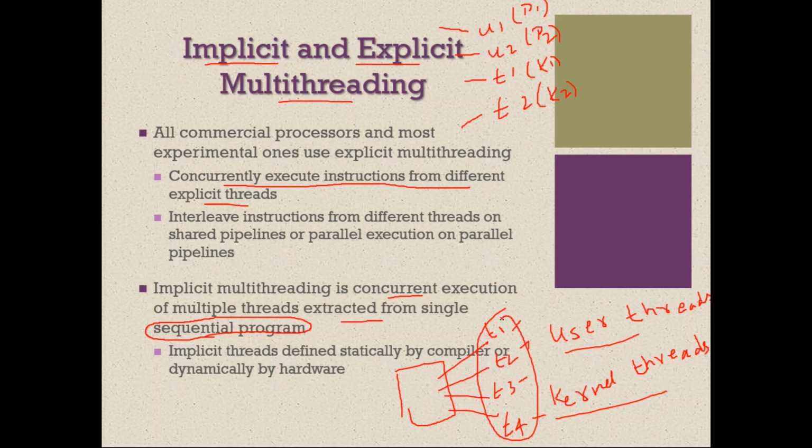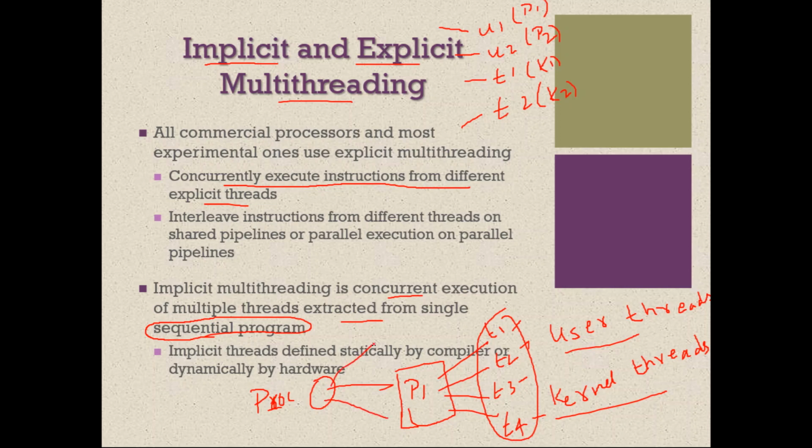Normally in the operating system course, the type of multi-threading we discuss is implicit multi-threading, because there the operating system makes the processor consciously switch from one process to another process.